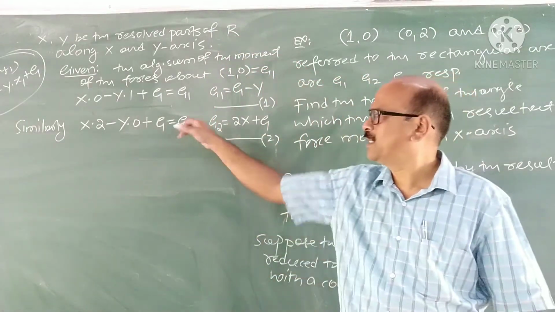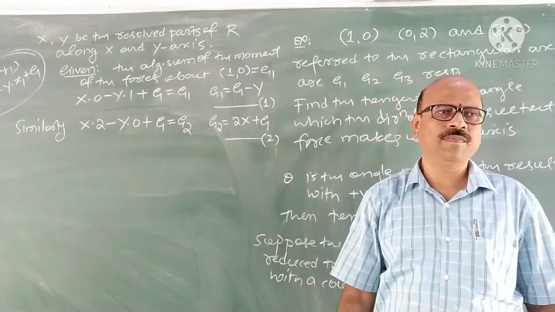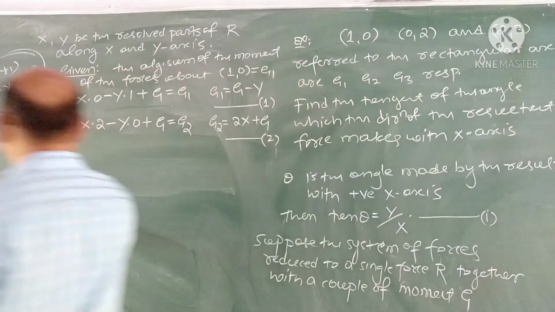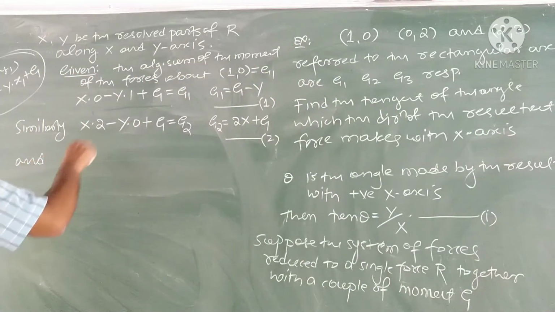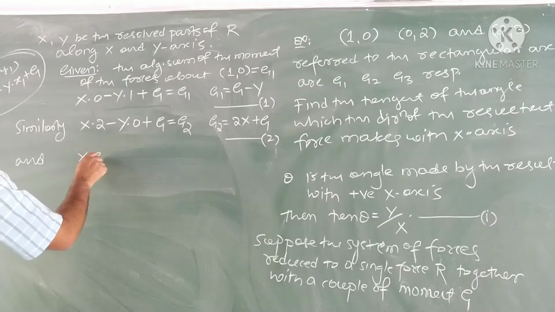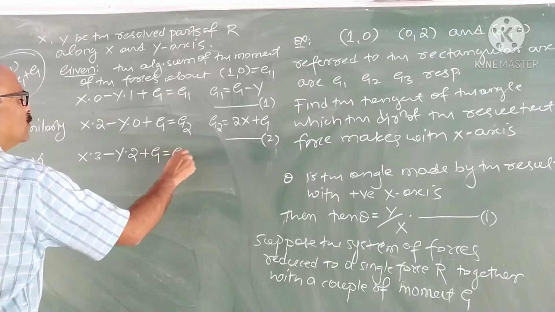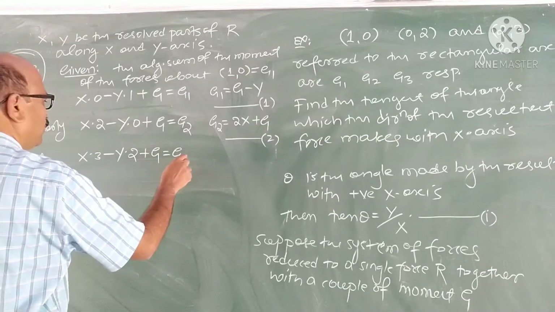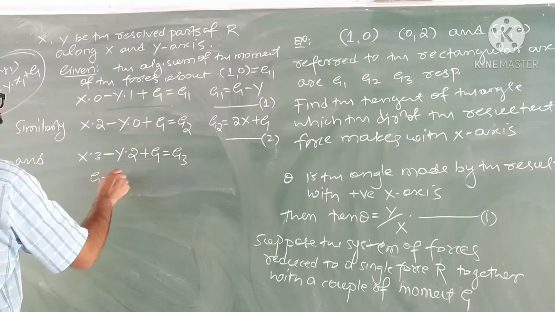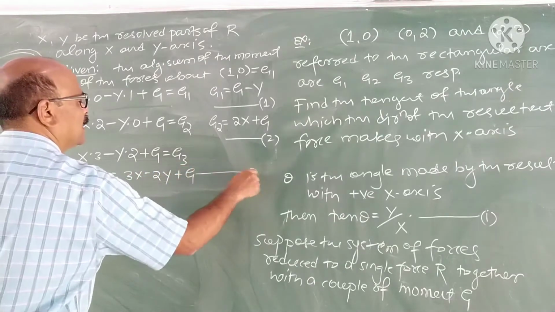Once again you check this expression, G2 is 2X plus G. And about (2, 3): capital X into 3 minus Y into 2 plus G is equal to G3. Therefore, G3 is 3X minus 2Y plus G. Take this as 3.